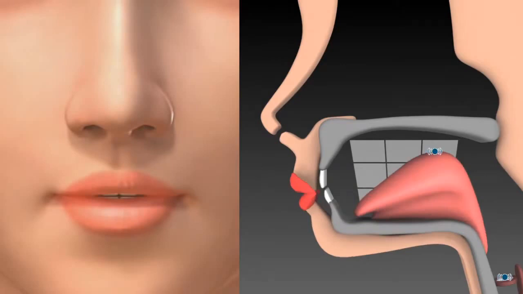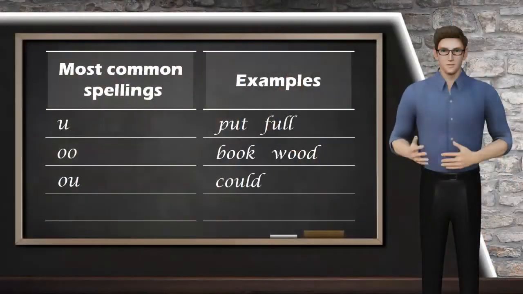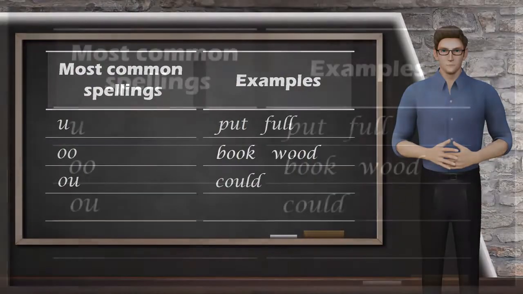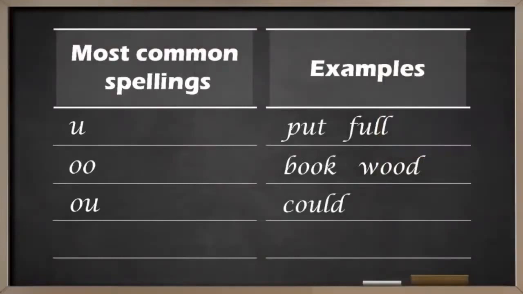When you produce the correct sound, you can feel vibration in two places. These are in the vocal cords and at the body of your tongue in the back of your mouth. Now, let's talk about how the sound is written in English. You, put, full. Book, would. Could.